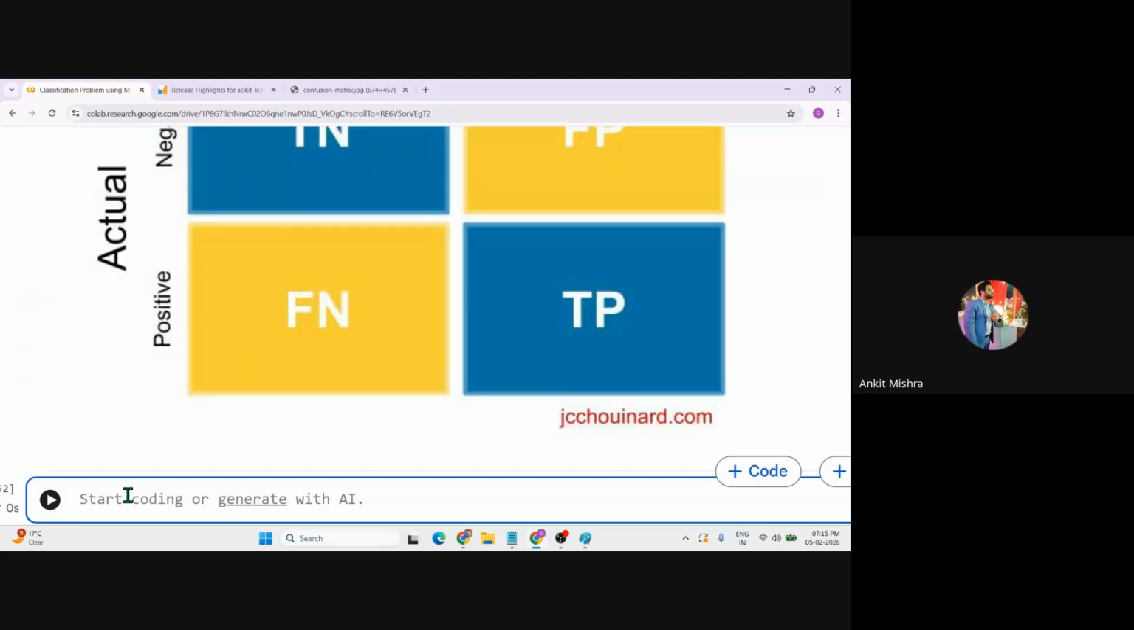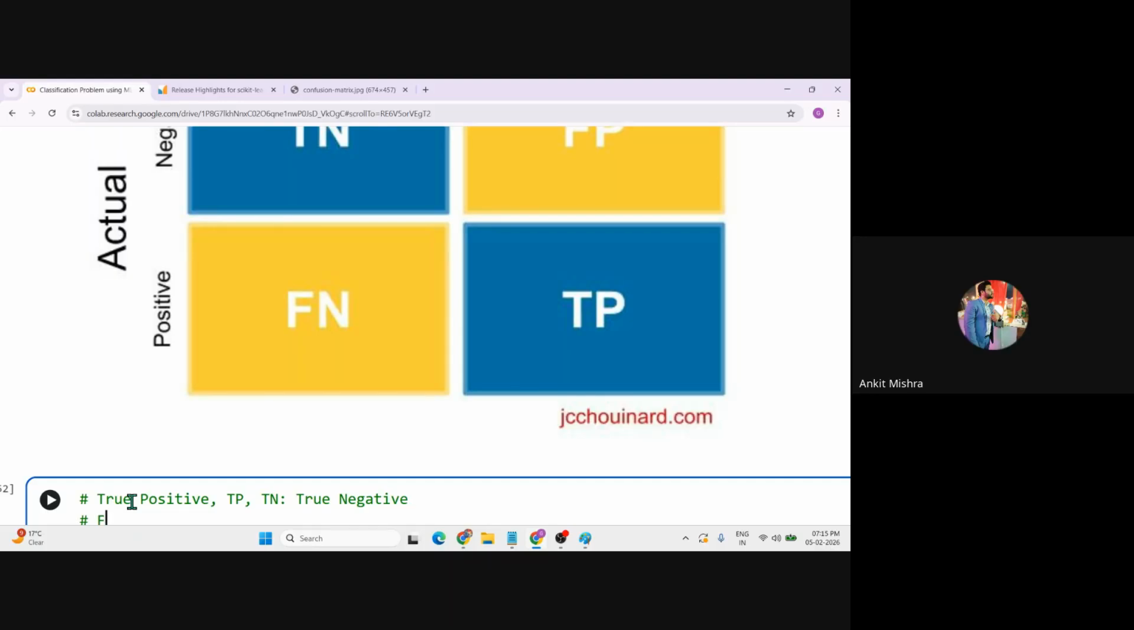And we know that TP is true positive, right? And TN is true negative. And the same case with FN. FN is false negative.